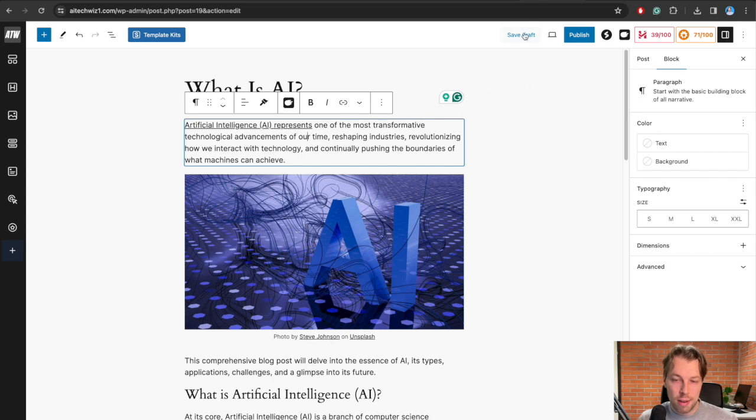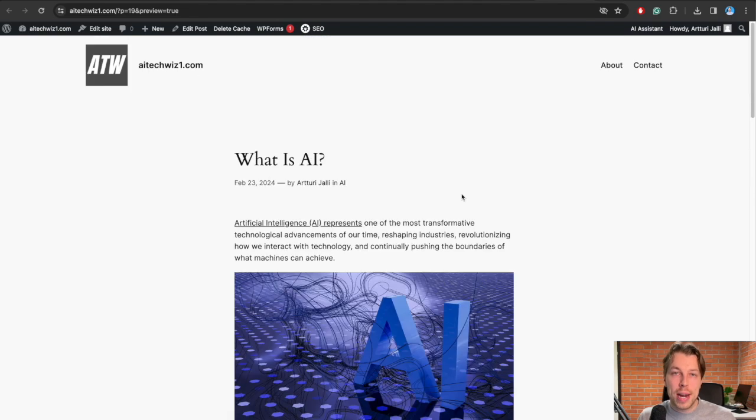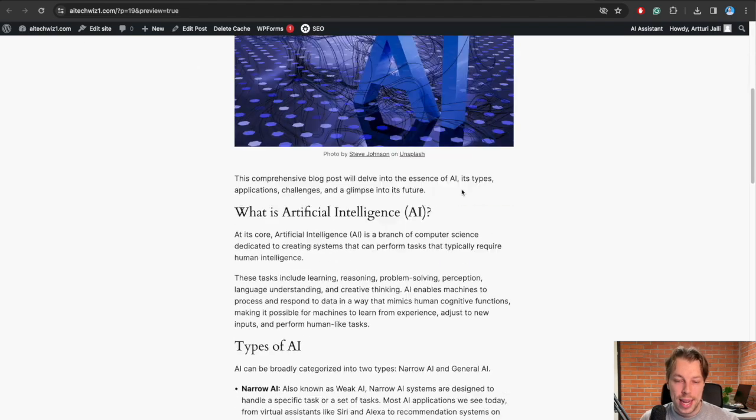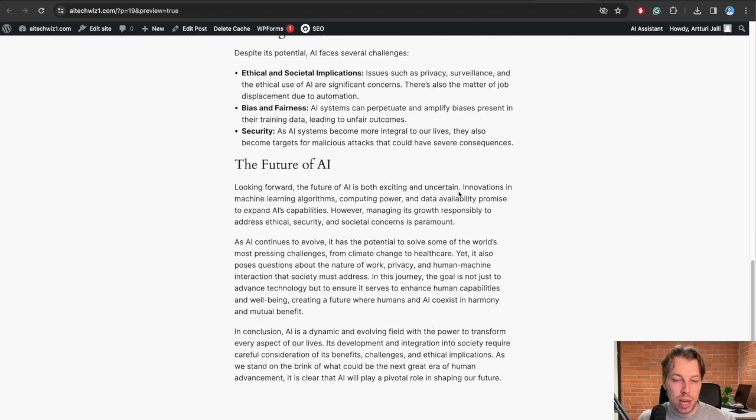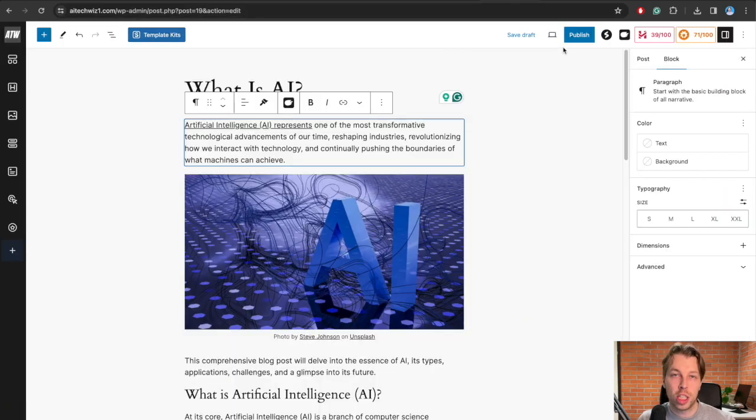So then you can save draft by clicking here, and then you can click on the top right corner and preview in New Tab. So this is what the blog post will look like right now if you published it. This narrow screen size makes it readable, and the formatting looks really nice. And as you can see, it's pretty much a ready blog post. So we can just hit publish.